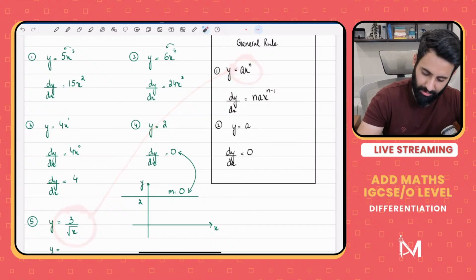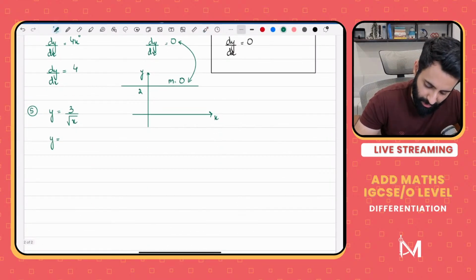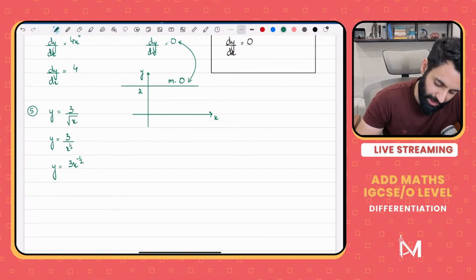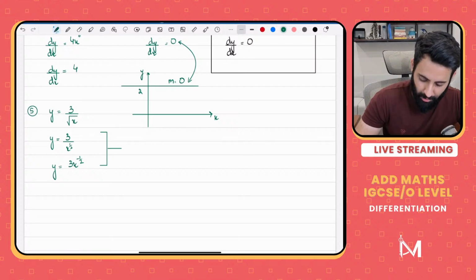Okay, here's how I will do it. y is equal to 3 root x, meaning x power half. And then if I shift this to the numerator, it's 3x power half. Now notice I haven't used differentiation over here. I haven't used a single rule of differentiation. What I've done is I've used indices. I've used indices to make it what?